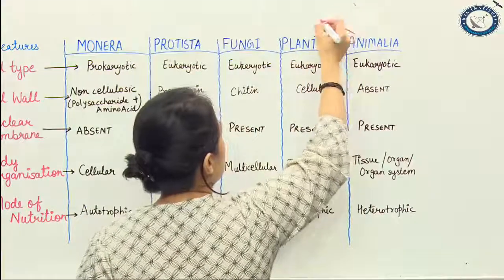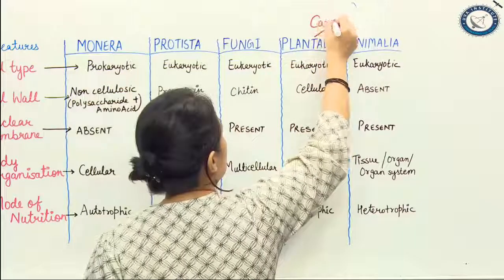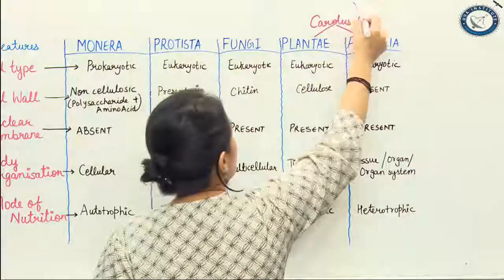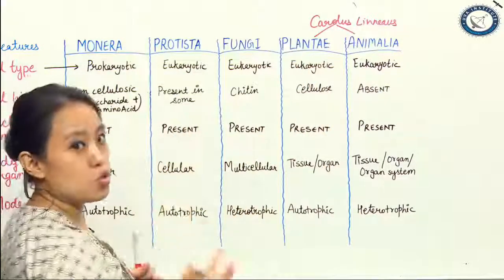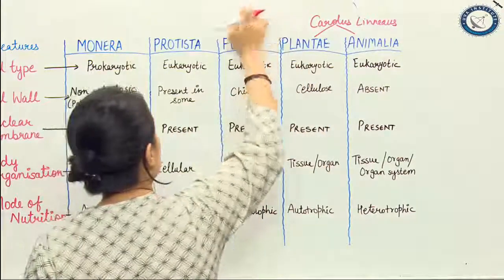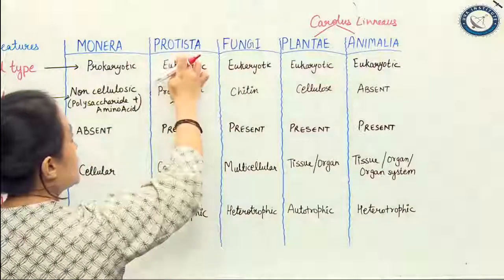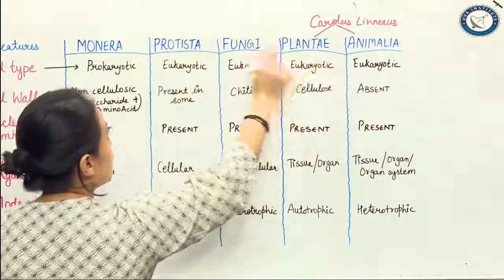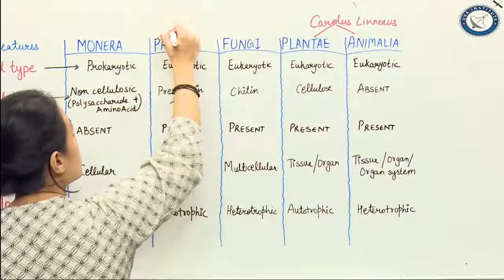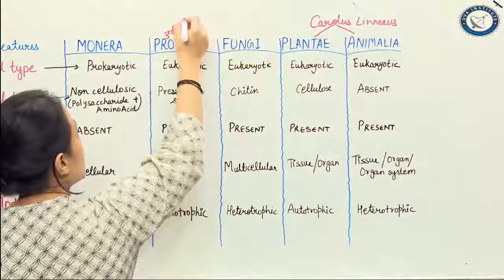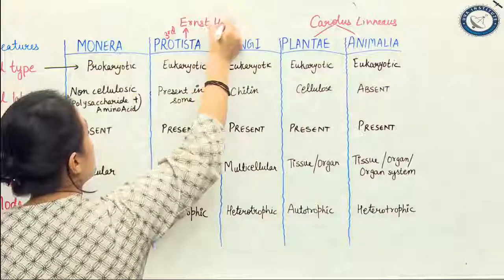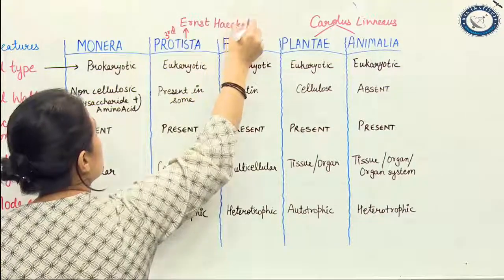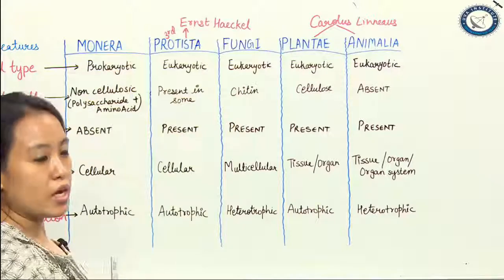Two kingdom classification was given by Carolus Linnaeus. Then we came to three kingdom classification, which included your Protista. So this third kingdom classification was given by Ernst Haeckel.